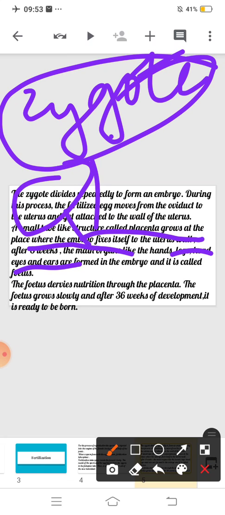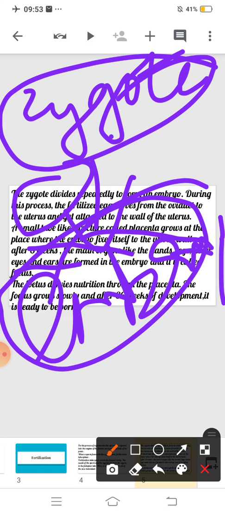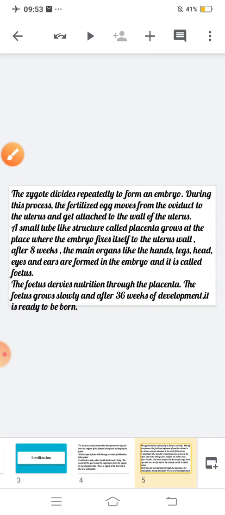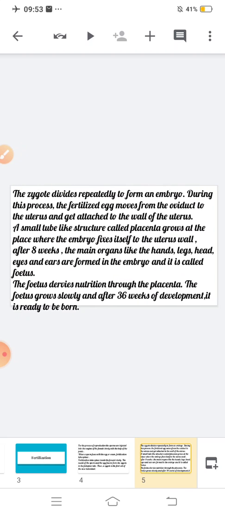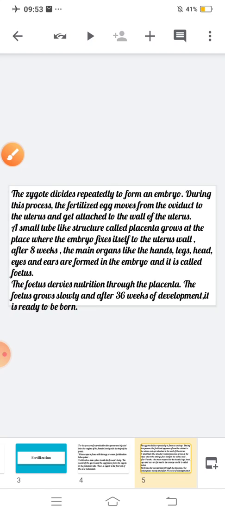After the zygote, it converts into an embryo in the uterus. The fetus derives nutrition through the placenta. The fetus grows slowly and after 36 weeks of development it is ready to be born.